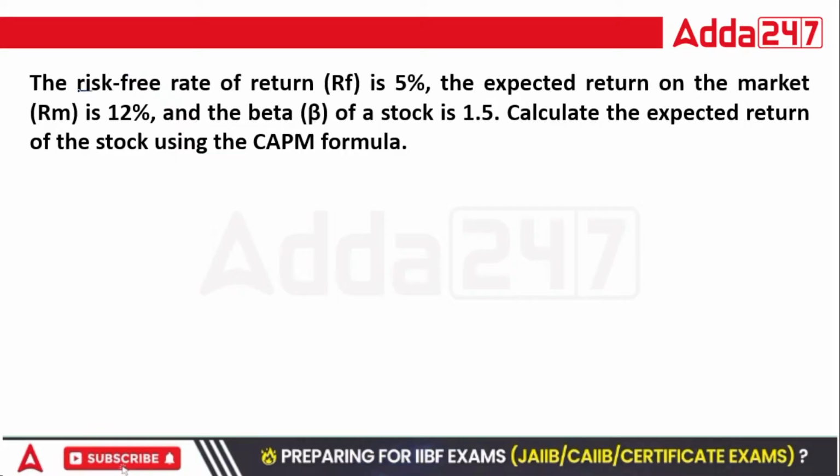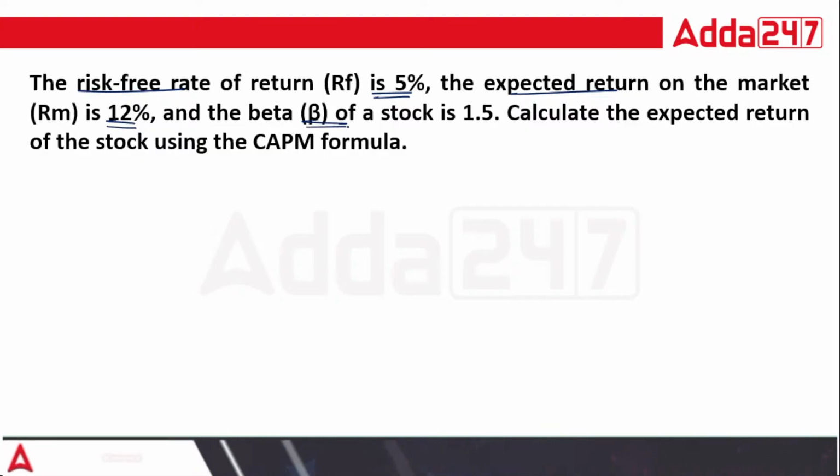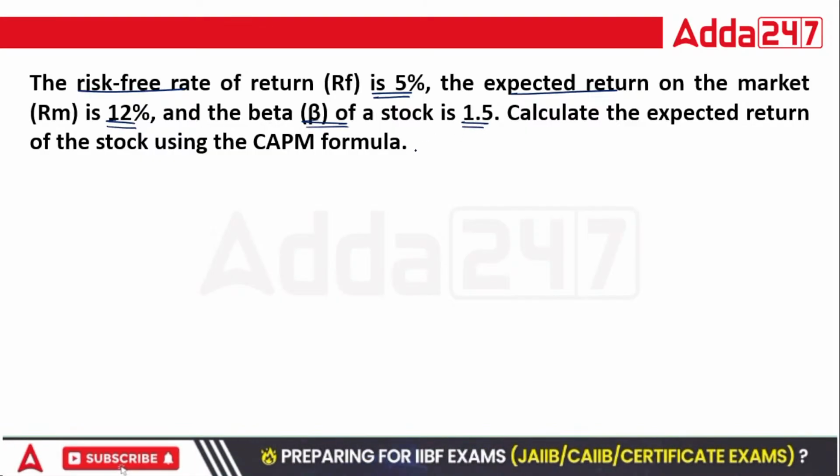Then the risk-free rate of return, RF is 5%, expected return on the portfolio, market is 12%, beta is 1.5. Now this is again your homework question.